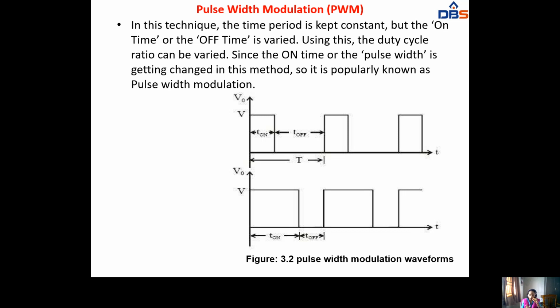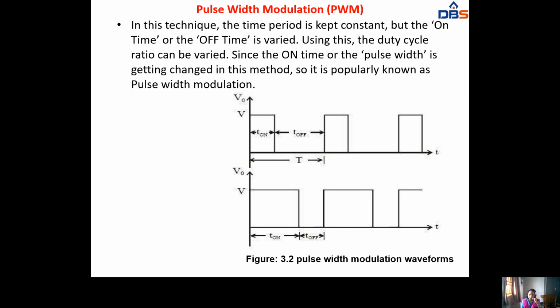Either the on time will be varied or the off time will be varied. Using this, the duty cycle ratio can be varied, since the on time or pulse width is getting changed in this method. So it is popularly known as pulse width modulation.